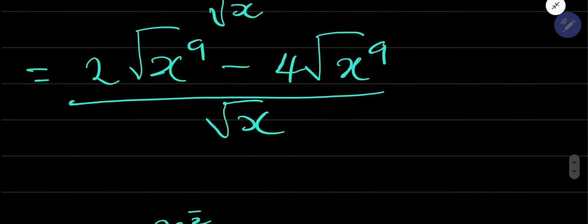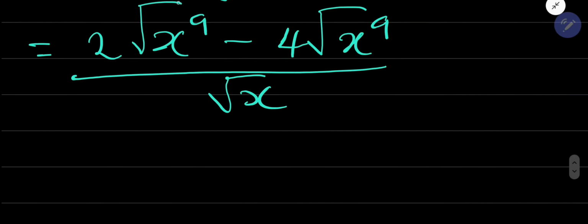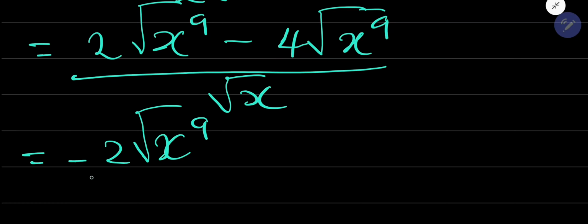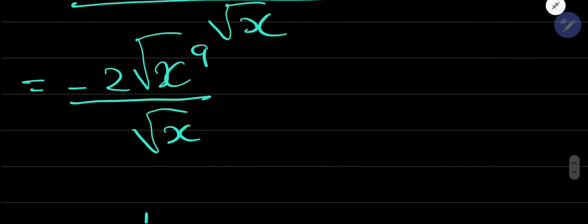From here, you are dealing with the root sign of x exponent 9. You are having 2 and you are subtracting 4 of them, so your answer will be minus 2 of root of x exponent 9, all divided by root of x.